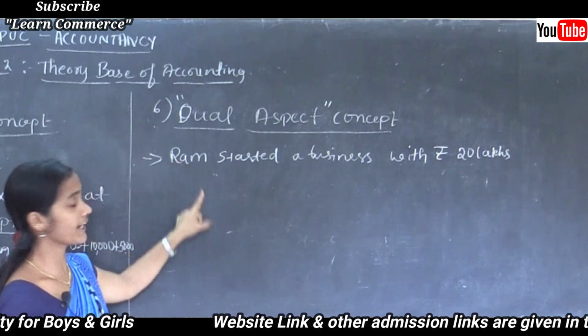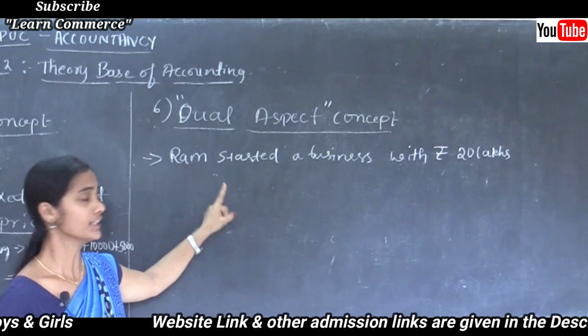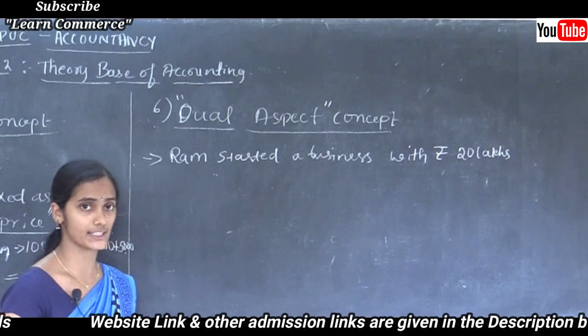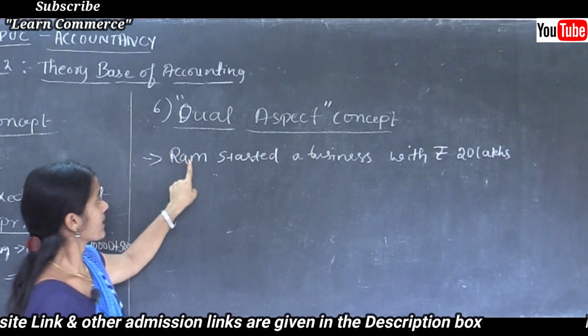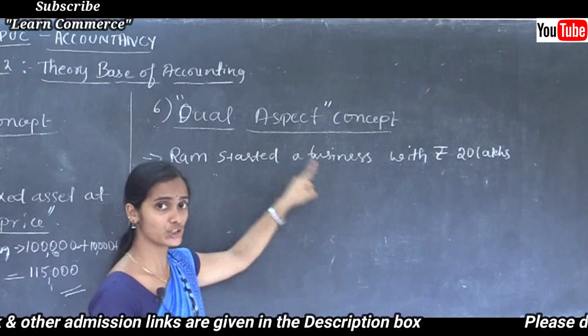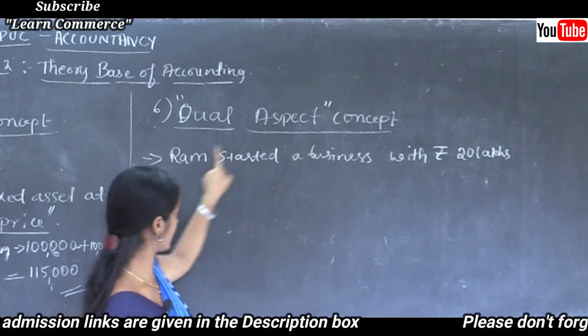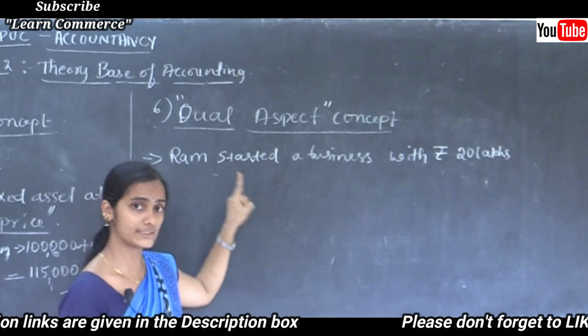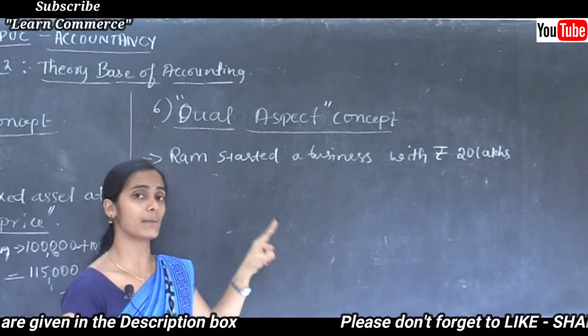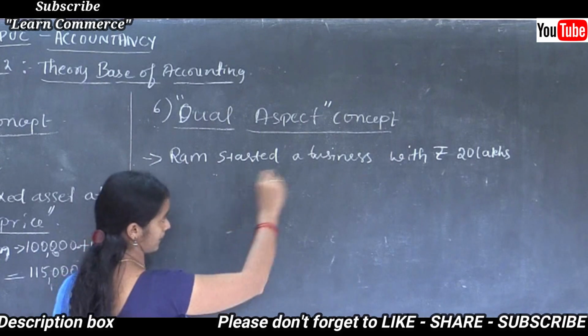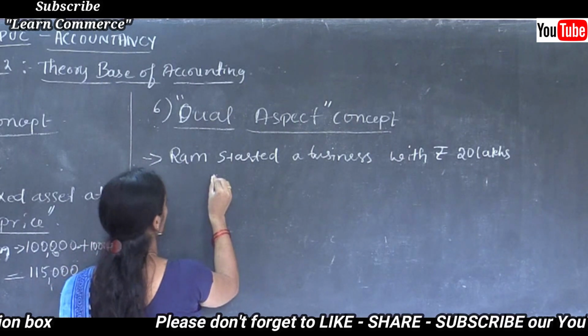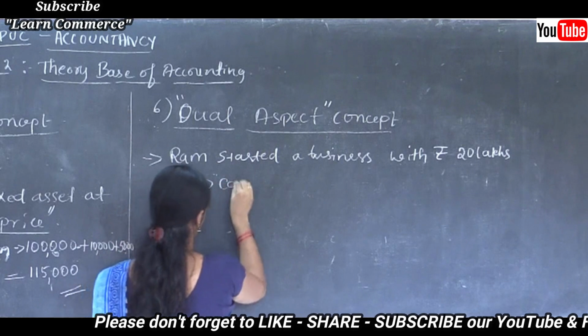Can you say what are the two accounts affected here? Ram is the owner. So when a business owner is investing some amount to start the business, that particular concept is called by a term, that is what? Capital.